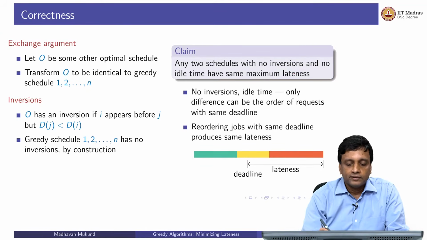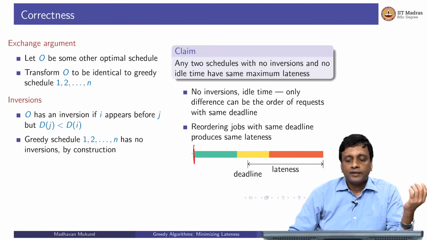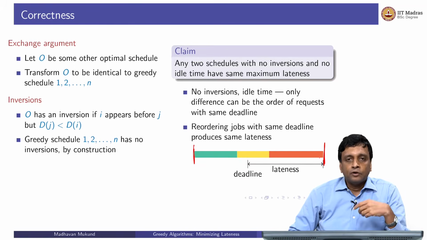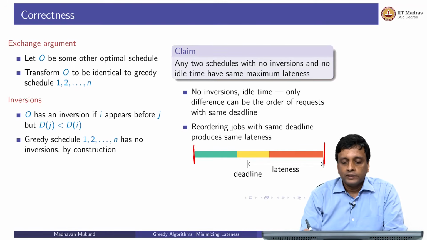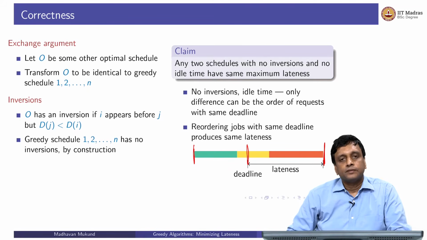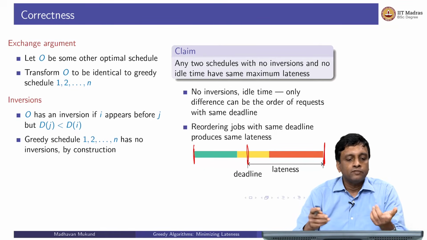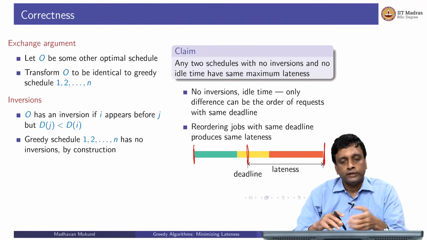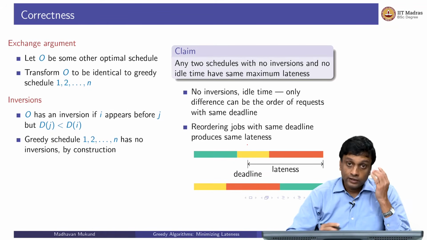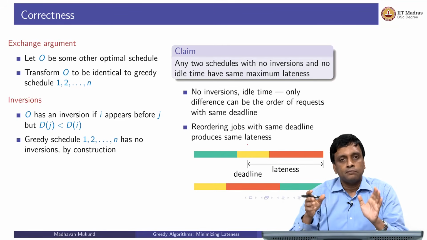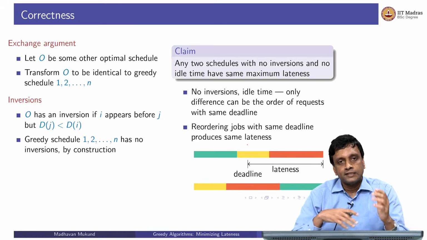Supposing we are here, and the next 3 jobs in our list have the same deadline, which is this. Our greedy schedule produces this order: the green one, followed by the yellow one, followed by the orange one, and the actual deadline is somewhere in the middle of the yellow patch. Let's assume the optimum schedule cannot invert, but it can reorder these, because it will not be an inversion in the sense that we have defined it, since the deadlines are all equal. So let's assume the optimum schedule does yellow first, then orange, then green. The relative lengths of these segments are the same because it's the same jobs, but the sequence has been shuffled.